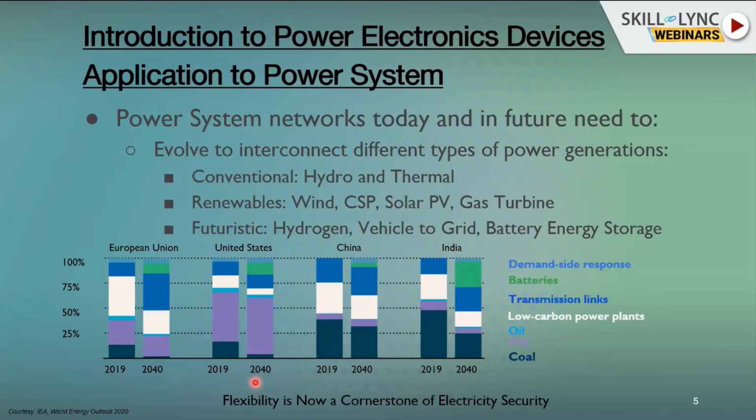So the cornerstone is that flexibility is very essential for good electricity security of the power system network. The network has to be very flexible, so it is not like the conventional past, where you have generation at one end and distribution loads at the other side, you get whatever you get, and if you don't get it, you just create a blackout.